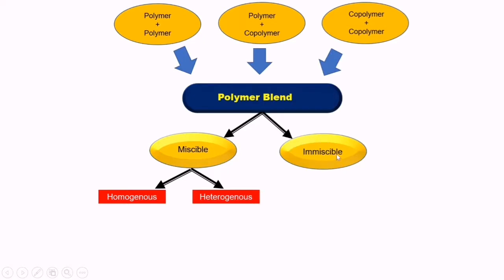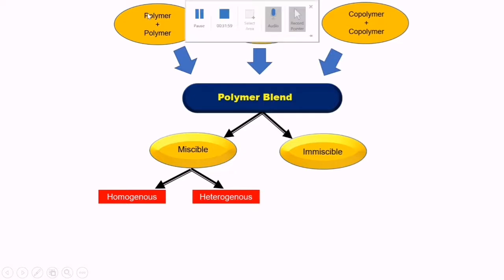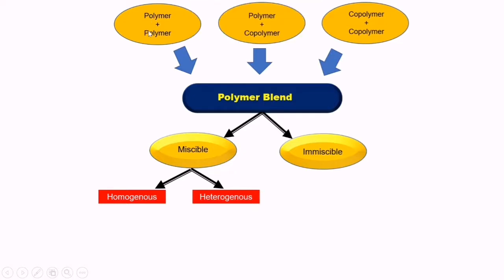So what is that immiscible polymer blend? Polymer A and polymer B are in different phases, so their phase is not stable. In an immiscible blend the phase is unstable.